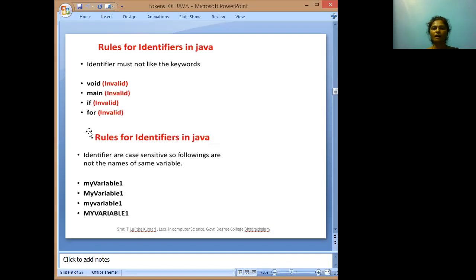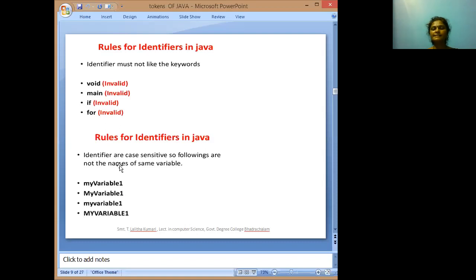Okay, next, identifiers must not be like keywords. Already we discussed keywords are the reserved words. They have some special meaning, and those keywords are used for implementing the program only. Here, void is a keyword, so this one is an invalid identifier. Main is the function name, so this is also an invalid one. If is also a keyword, for is also a keyword, so these are all invalid identifiers.